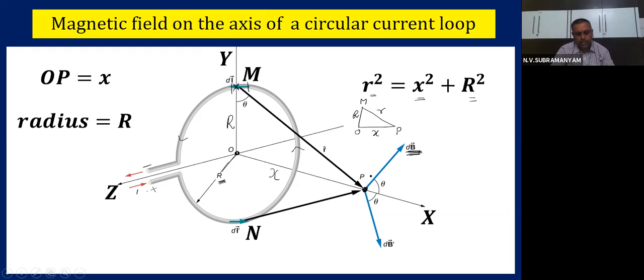Now you see carefully. This is that small r. And this is the element. And the current in the element is flowing like this. That means the tangent will be like this. Okay, the tangent will be towards me. So I will show you the tangent direction and the small r direction. See carefully.